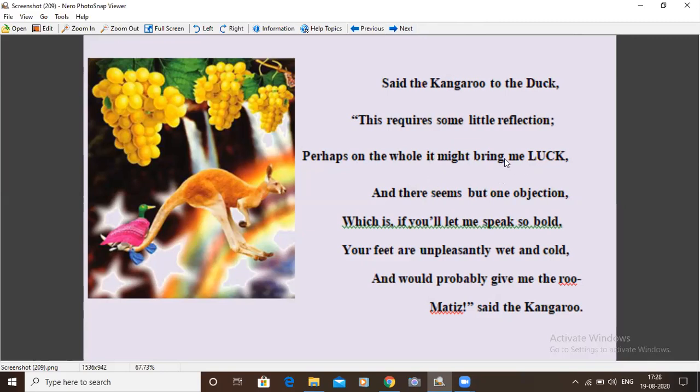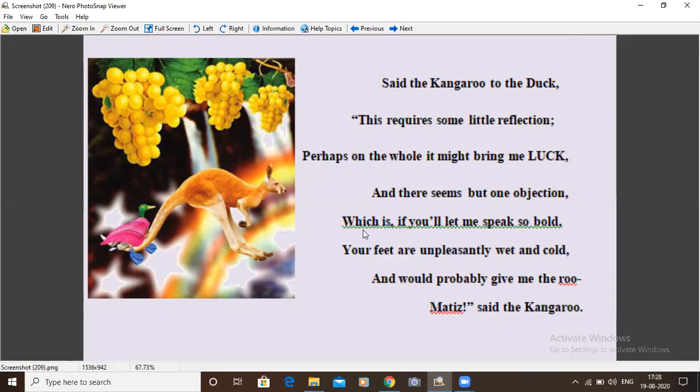Why? Because it can also enjoy. Because giving happiness to others is our own happiness. Happiness comes when we give happiness to others. That's why the kangaroo feels it may make him lucky. And there seems but one objection. It looks like there is one objection, which is, if you will let me speak so bold.